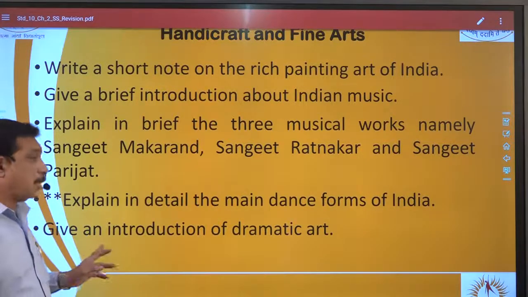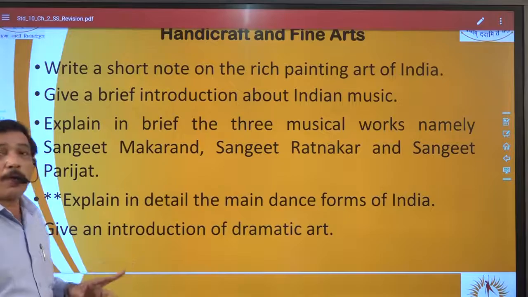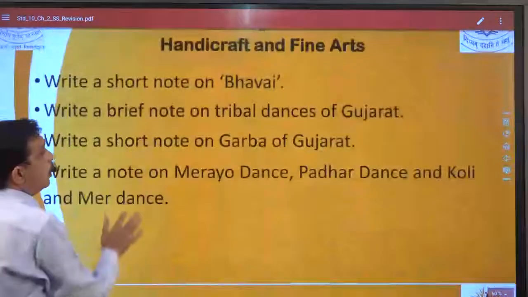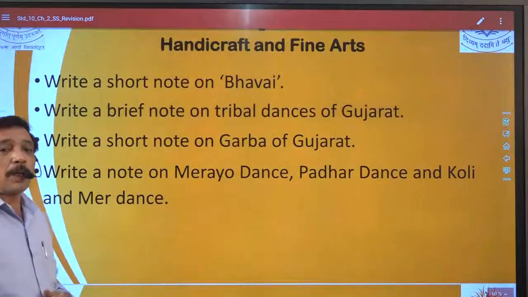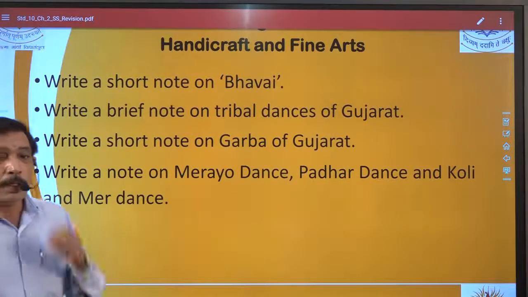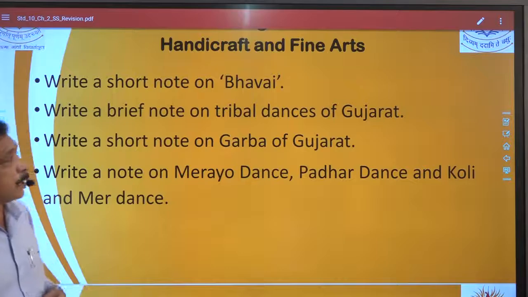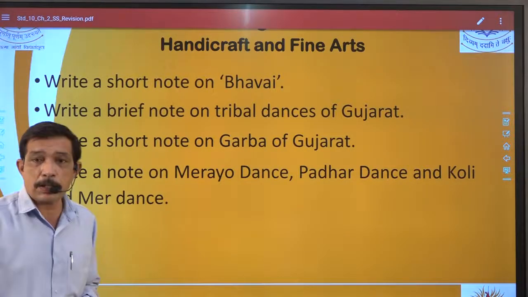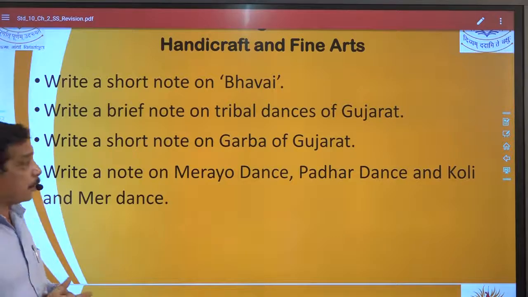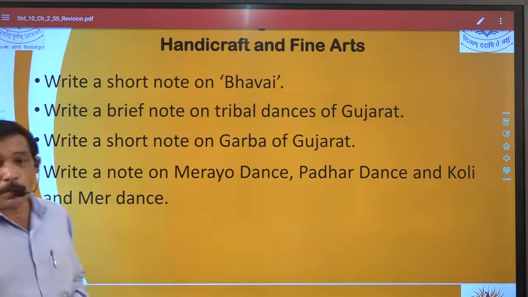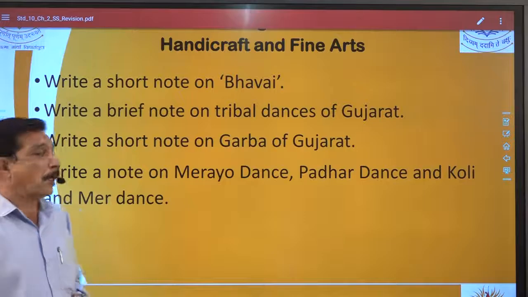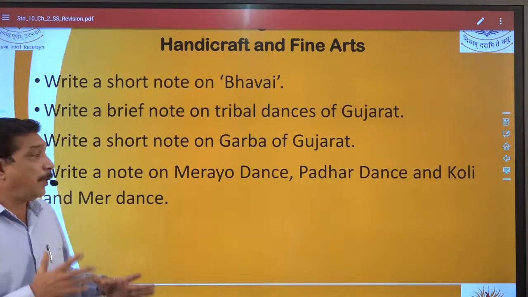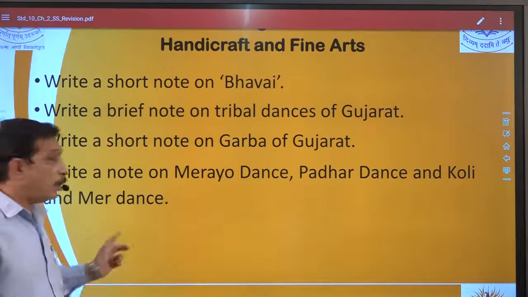Okay. Now, next question is write an introduction of dramatic. That is a 3-mark question. This is a very important question. Write a short note on. Then the next question, for preparing 3-mark questions, is write a brief note on the tribal dances of India, tribal dances of Gujarat. Then write a short note on the Garba of Gujarat. Write a short note. This is the last question. Write a short note on Merayo dance, Padar dance, and Koli and Mer dance.